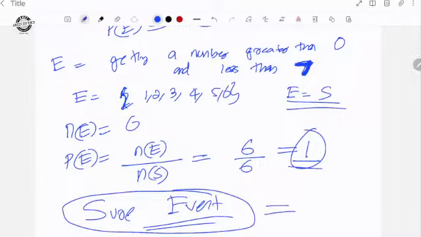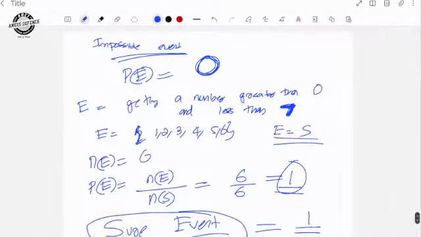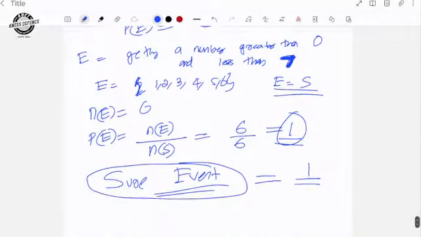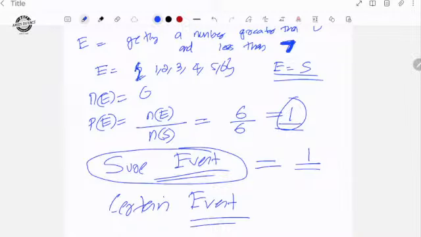So what is a sure event? The probability of a sure event is always equal to 1. So we discussed two things. An impossible event means that event is not at all possible, so the probability will be 0. A sure event means 100% it will happen. That is known as a sure event, or a certain event. The probability of a sure event is 1 and the probability of an impossible event is 0.